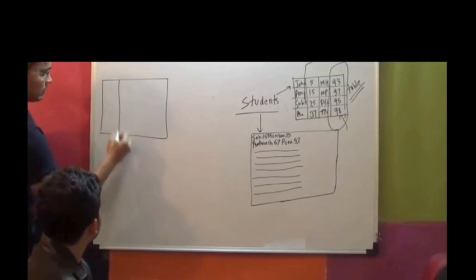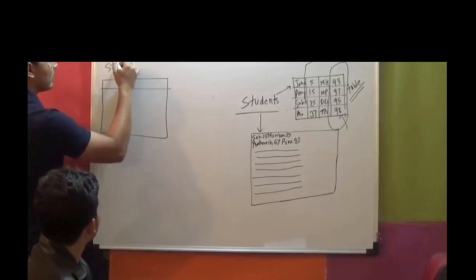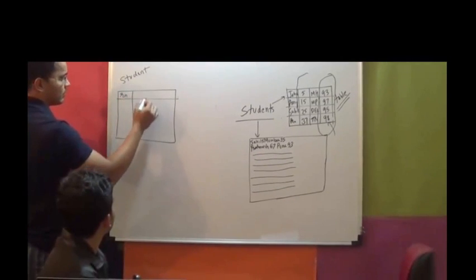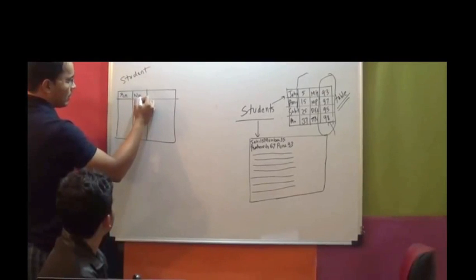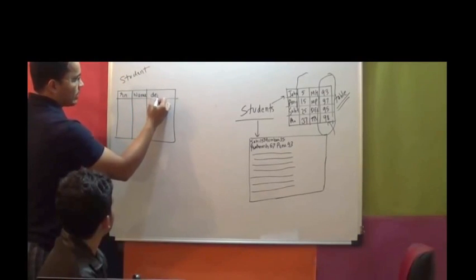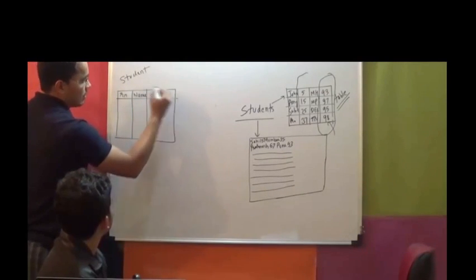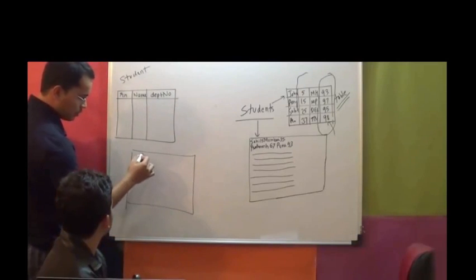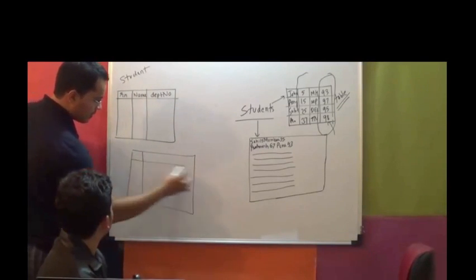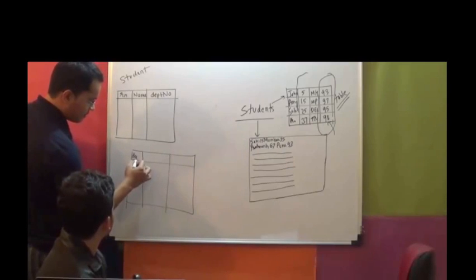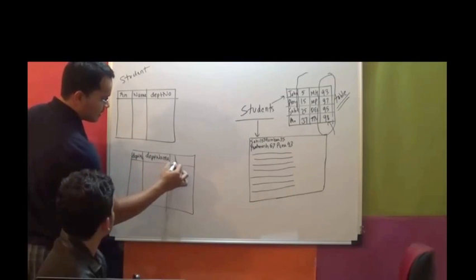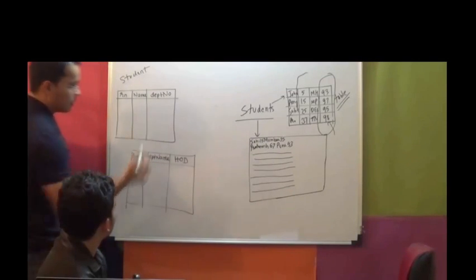Let's say this is my student table, this is roll number, this is name, and department number. And then I have one more table, that is your departments. Department number, your department name, and let's say the HOD of the department.